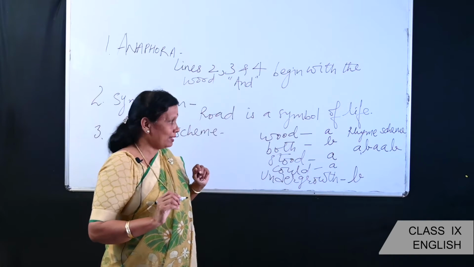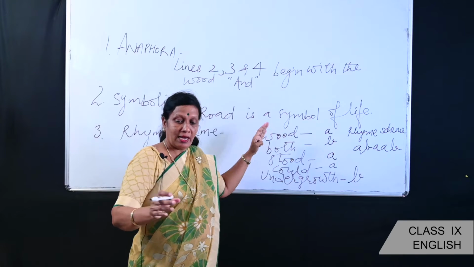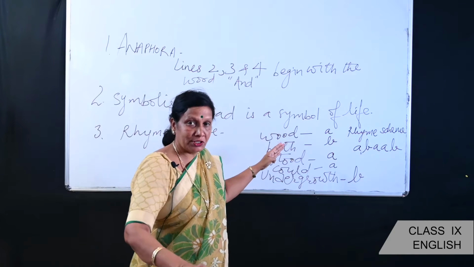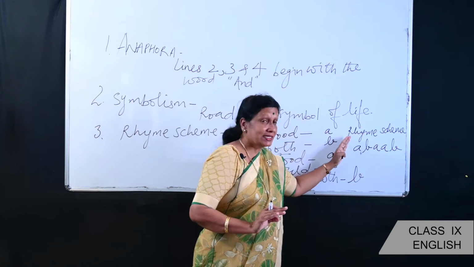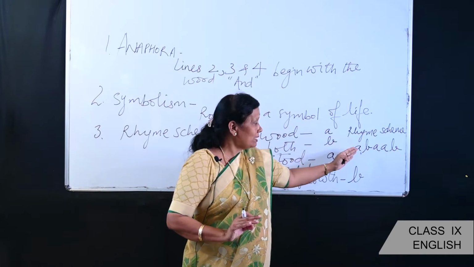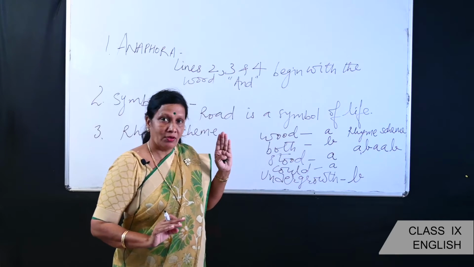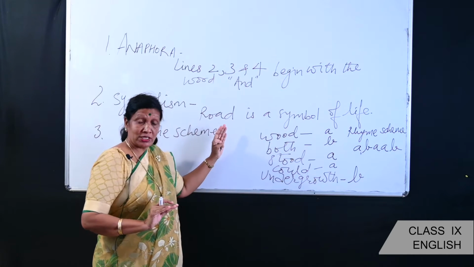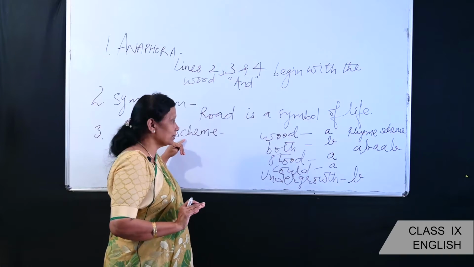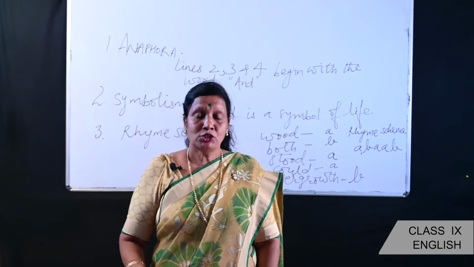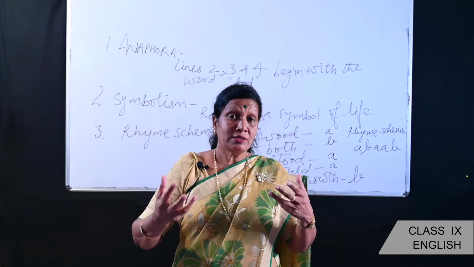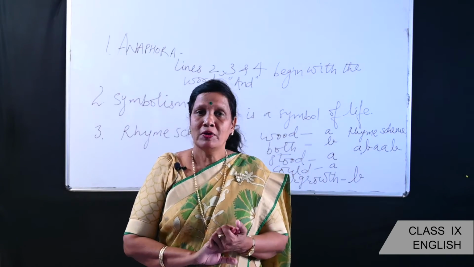A, B, A, B. So if you look at the other stanzas of the first poem, The Road Not Taken, all the stanzas have the same rhyme scheme, A, B, A, B. Right? So, dear children, I hope you understood how to find out the rhyme scheme in a poem. So now let's go back to the theme of the poem The Road Not Taken.